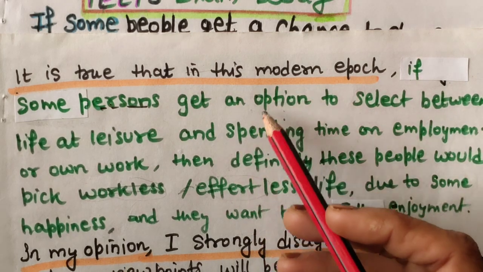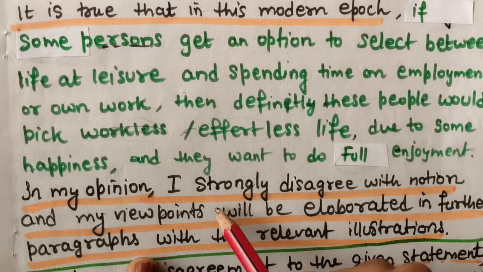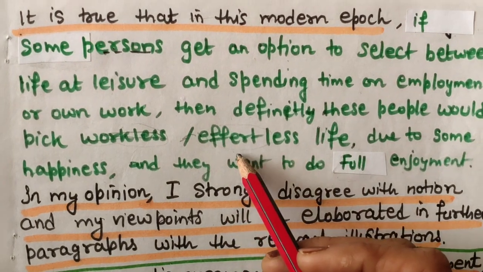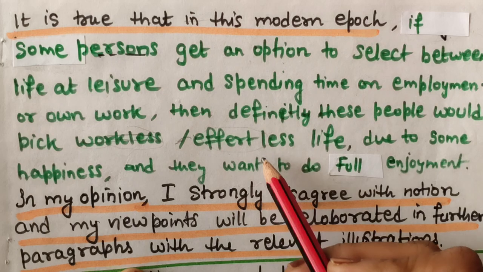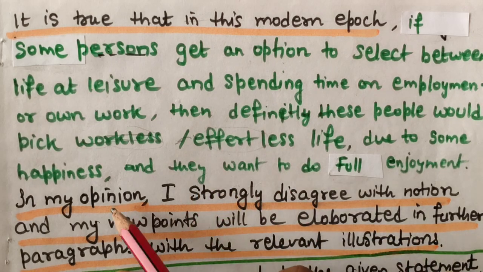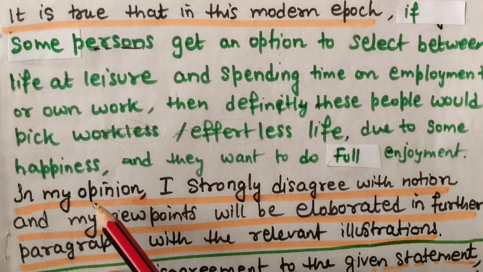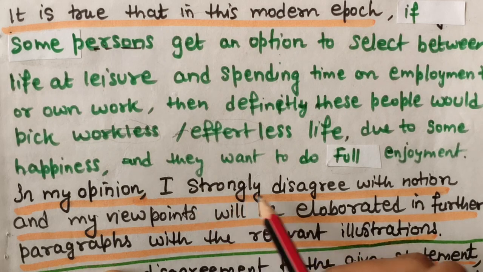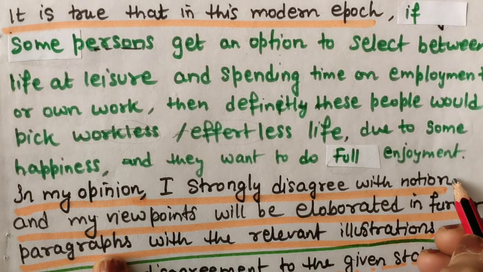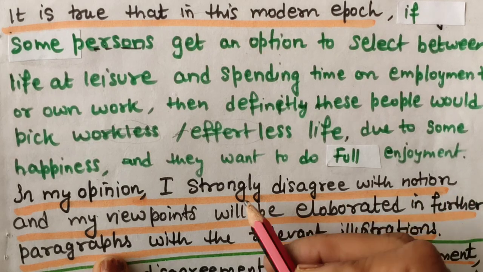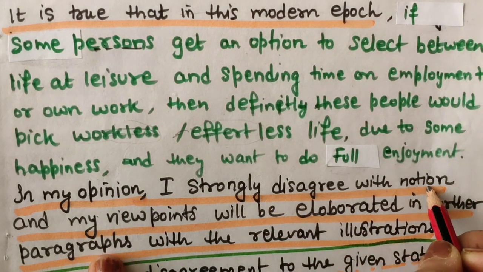So with the help of templates, we are paraphrasing, writing the question statement in different words, but with some good synonyms. These are also ready-made lines. In my opinion, I strongly disagree with this notion. Here, if you want more bands, then please give a reason why you strongly disagree with this notion.